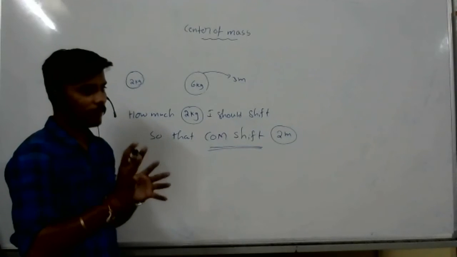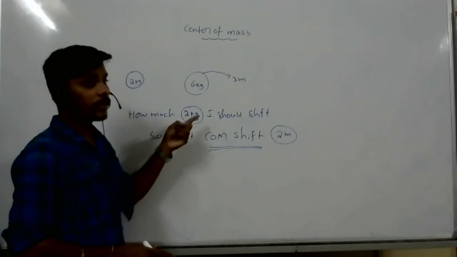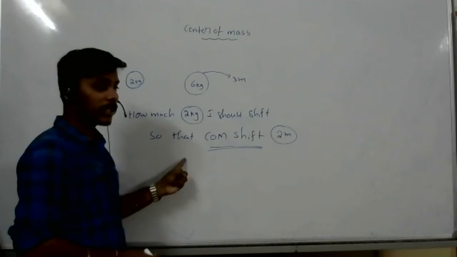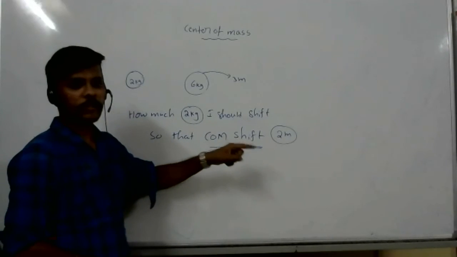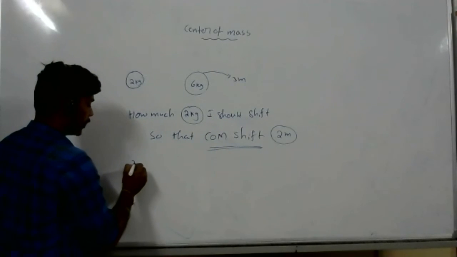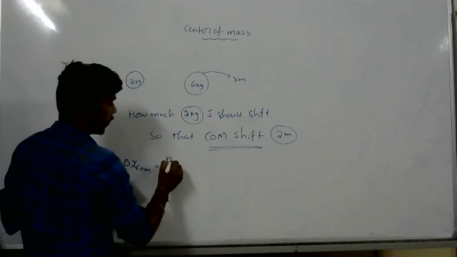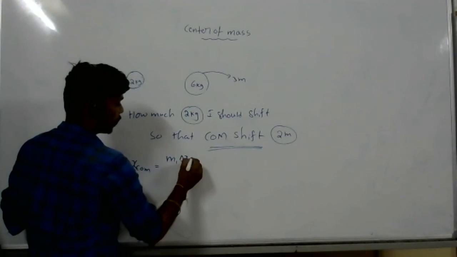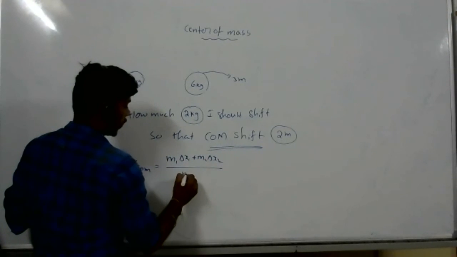Look at this. We will see how much the 2 kg body I should shift so that the center of mass shifts 2 meters. Delta x center of mass equals m1 delta x1 plus m2 delta x2 by m1 plus m2.